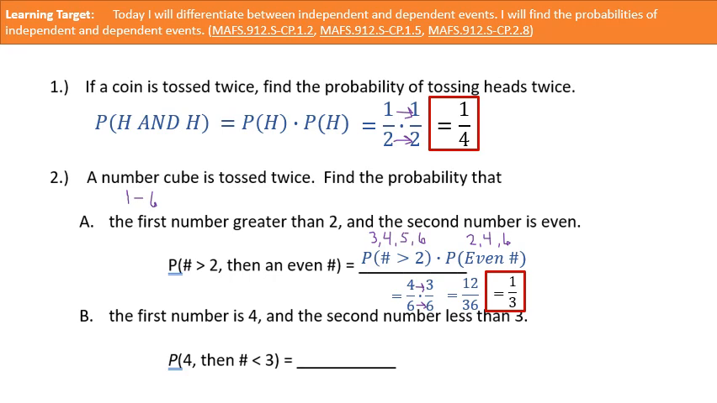All right, let's try B. Probability that the first number is a 4 and the second number is less than 3. All right, so let's think about our options. How many 4s are there? Only 1. So that probability should be 1/6. How many numbers are less than 3? Well, we could get a 1 or a 2. Can we count 3? Nope, we can't count 3 because it's not equal to, it's just less than 3. So here we have 1/6 times 2/6. We multiply straight across.